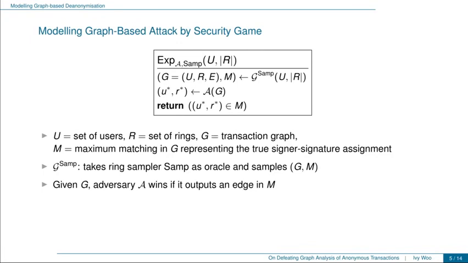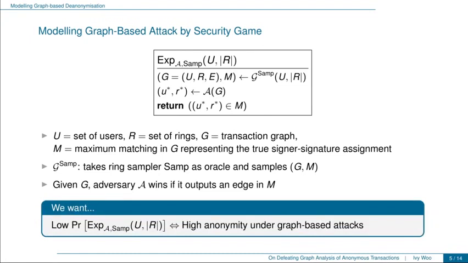Given the graph G, the adversary wins if it can output an edge in G which is also in M, that is, it guesses the real signer of a ring correctly. With this experiment, now our goal is to look for a ring size which can lead to a low winning probability for the adversary in this experiment, which also means a high anonymity for the users under graph-based attacks.